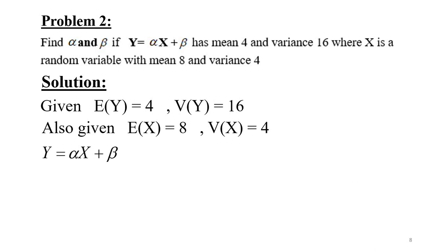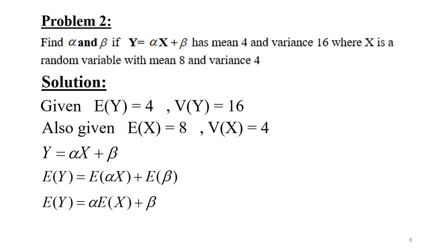Now let us use the properties we have studied for expectation and variance. What is E of y? It is E of alpha x plus E of beta. So E of y is alpha into E of x plus beta, because you know that expectation of a constant is the constant itself. Now substitute E of x, which is 8, and E of y, which is 4. So you get an equation: 8 alpha plus beta is 4.